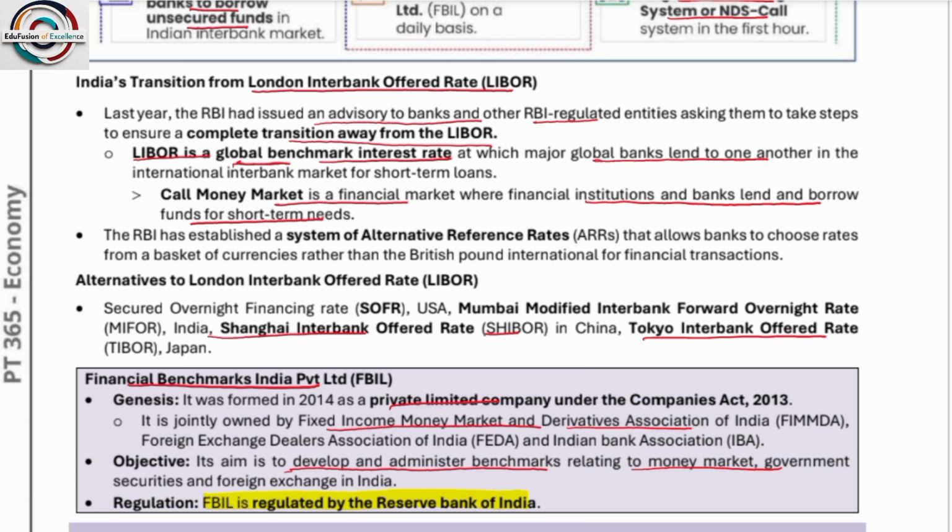Computed and published by Financial Benchmark India Private Limited, computed based on trades executed on the negotiated dealing system NDS call. So, London Interbank Offered Rates: RBI had issued an advisory to banks and other regulated entities asking them to take steps to ensure a complete transition away from LIBOR. So what does government promote? Government is promoting MIBOR, not LIBOR. LIBOR is London Interbank Offered Rates, whereas MIBOR stands for Mumbai Interbank Outright Rates. So what government prefers? Government prefers MIBOR and not LIBOR. So please take that into consideration.